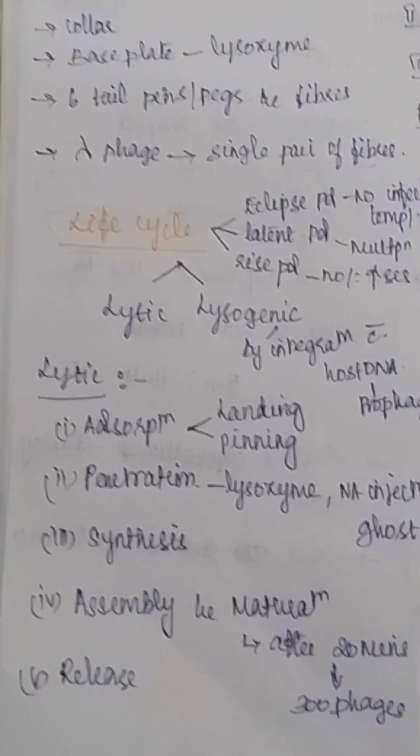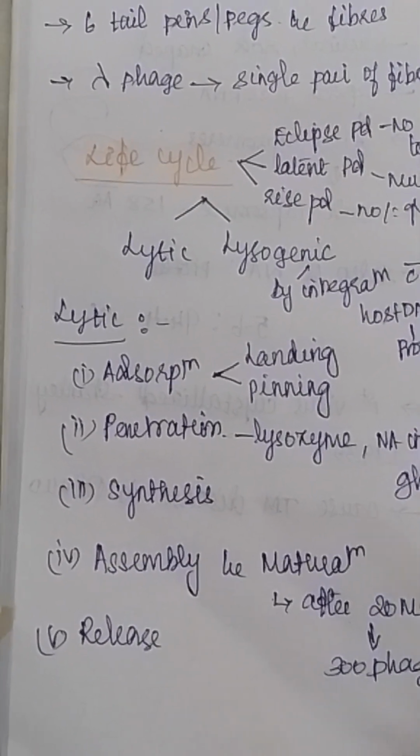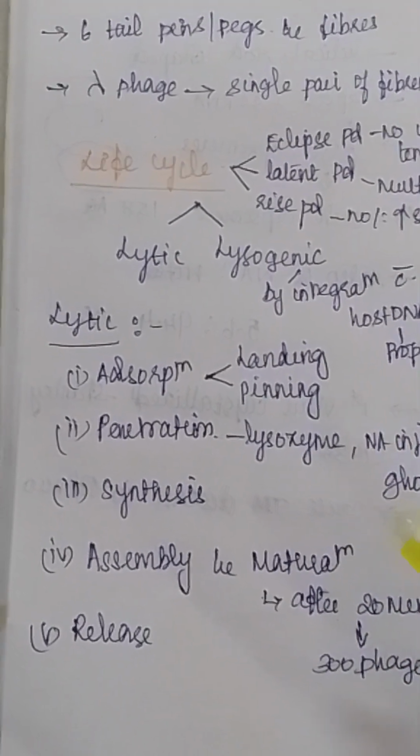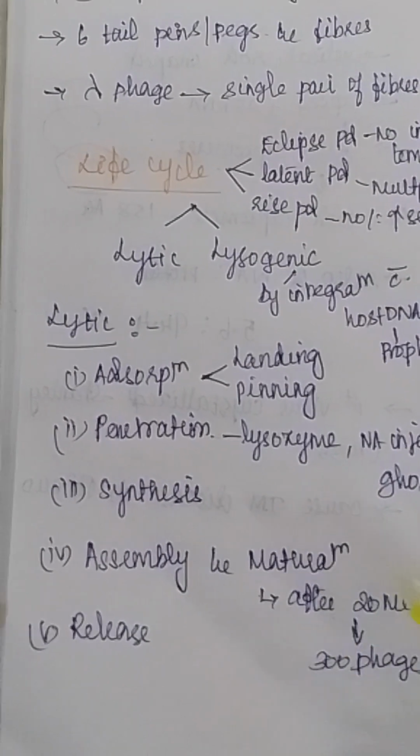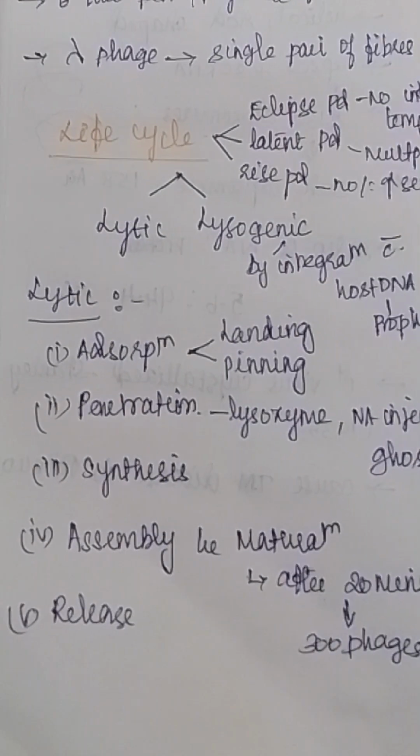This is called a lytic cycle. So there are 5 steps in the lytic cycle. First one is adsorption, next one is penetration, and next one is synthesis, assembly and maturation, and last one is release. Adsorption means the bacteriophage